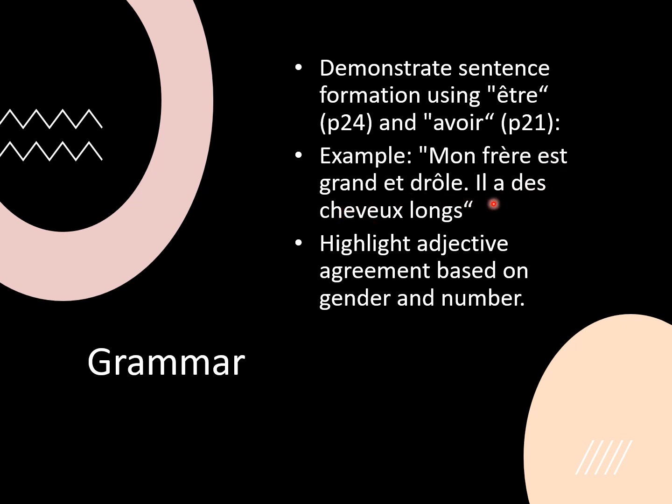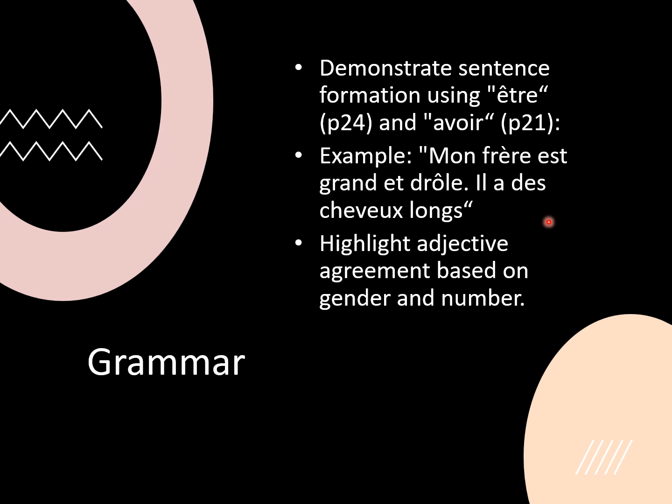And here we have il a des cheveux longs. He has long hair. But we would have to say she has long hair. So of course she in French is elle, and the rest remains the same. Elle a des cheveux longs. Okay, so as I said before, the adjective agreement usually applies to être. But depending on the sentence structure and what else is included, you just have to be aware.